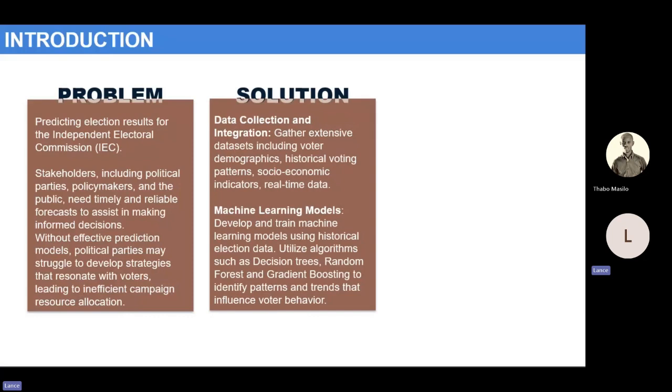Given this problem statement, how can we then solution for this? Firstly, gather extensive data sets including voter demographics, historical voting patterns, socioeconomic indicators, and any available real-time data. Secondly, develop and train machine learning models using historical election data, utilizing machine learning algorithms such as decision trees, random forests, gradient boosting to identify patterns and trends that influence voter behavior.